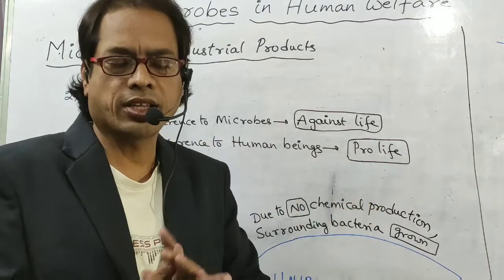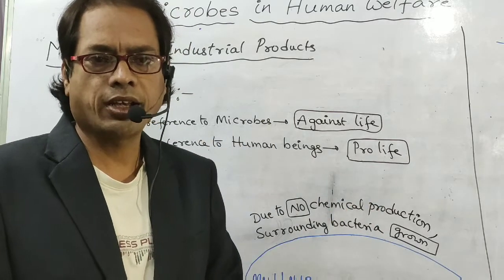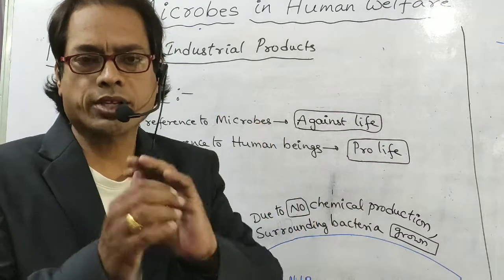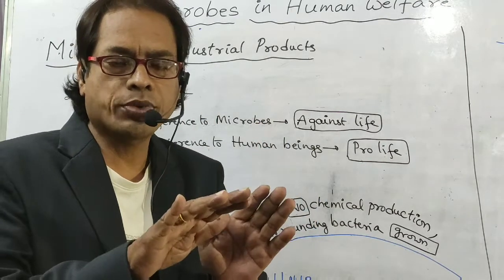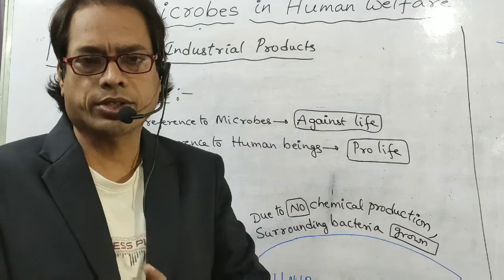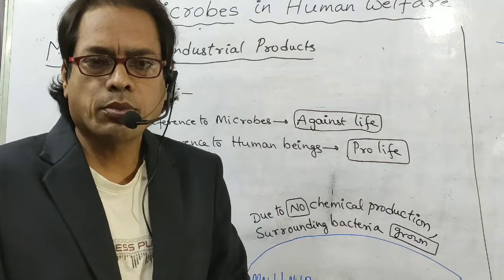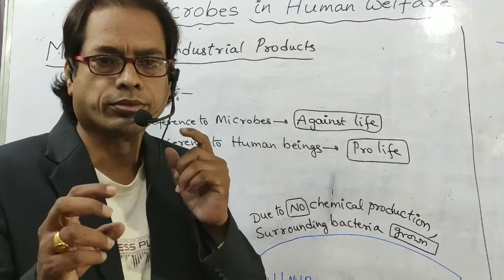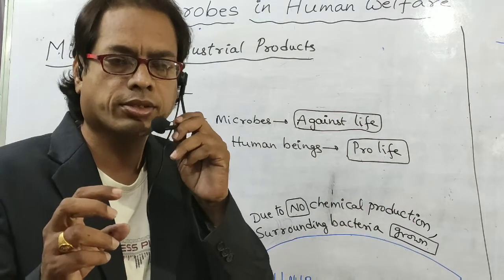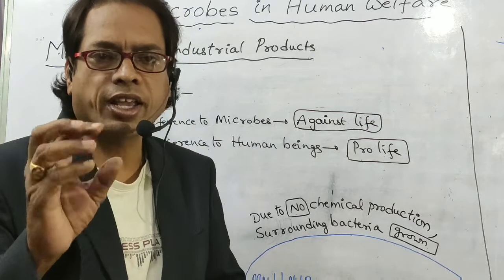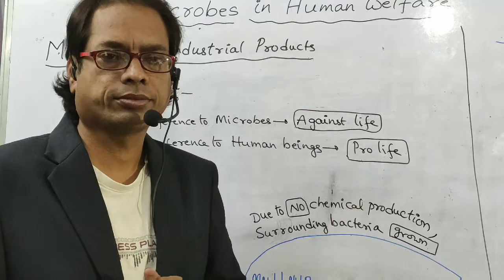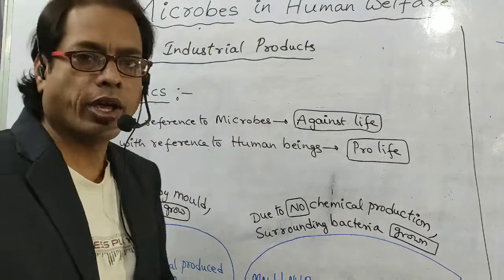In the previous class, I explained microbes in household products, microbes in industrial products. Examples of household products: two. One is fermented beverages. Second one is antibiotics.